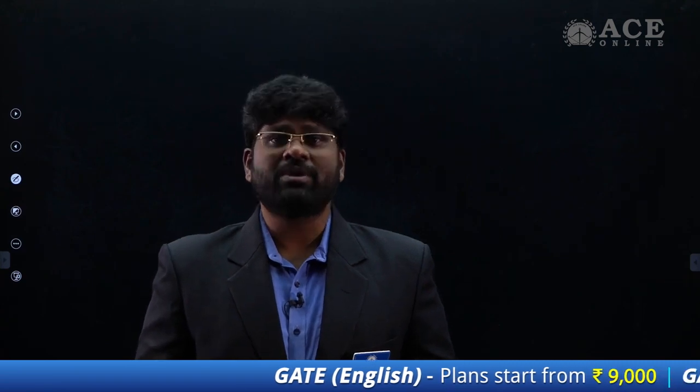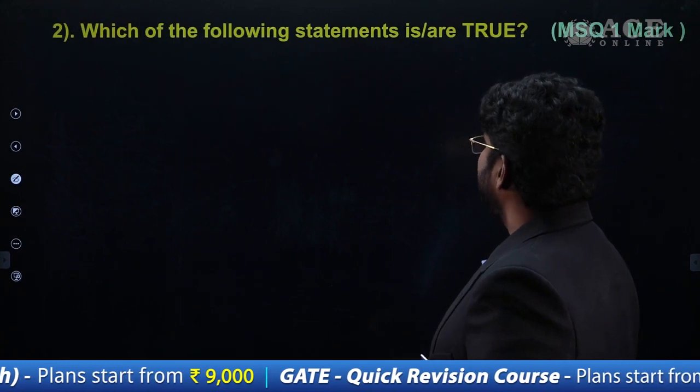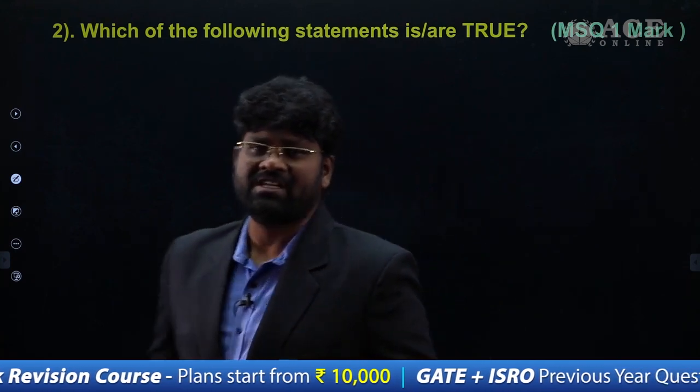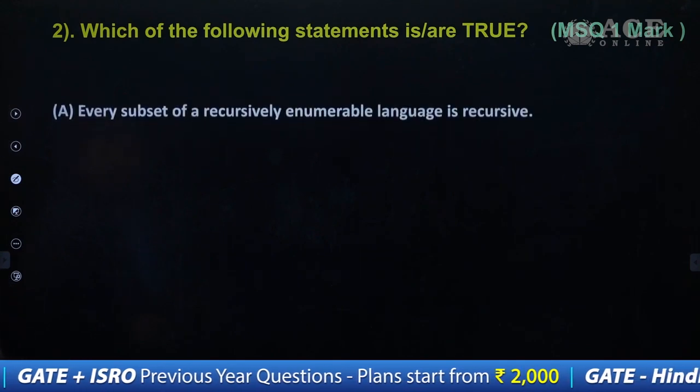So let's look into the second question of 1 mark. This question is based on the properties of recursively enumerable languages and deterministic context-free languages. As I said, this time they combined all kinds of formal languages and asked for their closure properties. Just look at the question: which of the following statements are true? This is a multiple selection question, so you should understand there are multiple answers here.